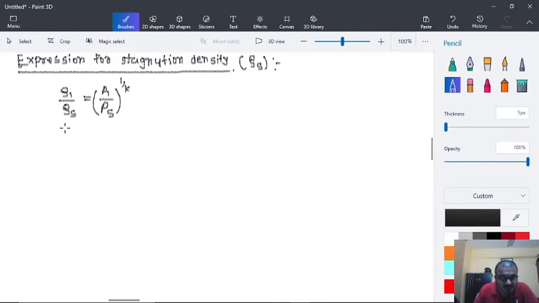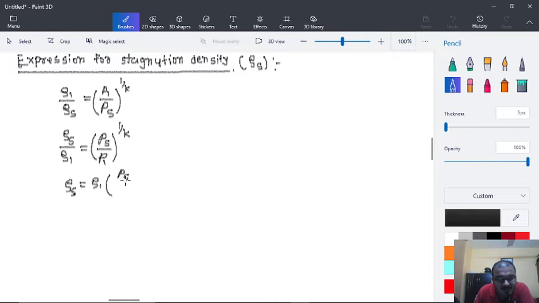So now we can say that rho S upon rho 1 is equal to (Ps upon P1) raised to 1 upon k. So rho S is equal to rho 1 into (Ps upon P1) raised to 1 upon k.